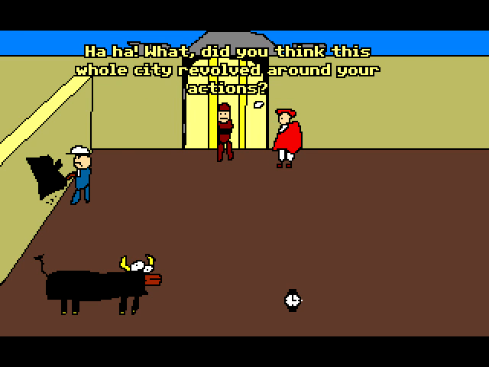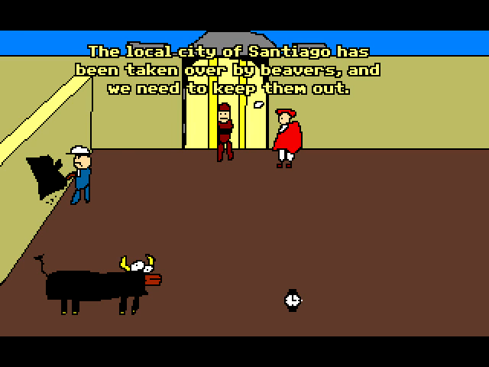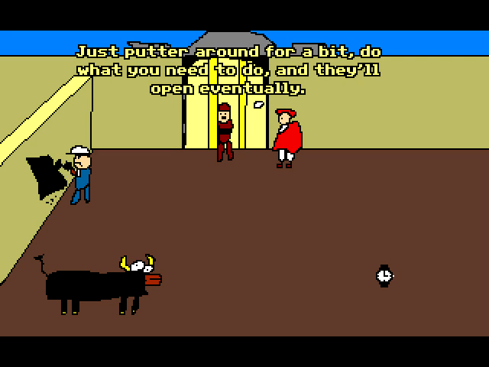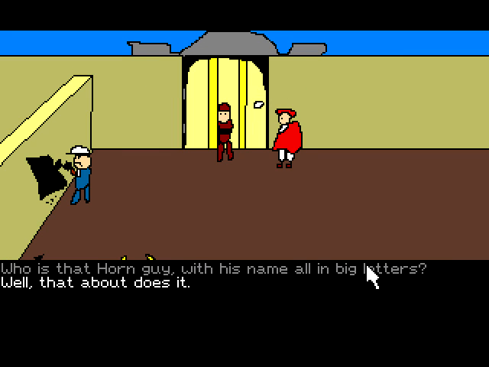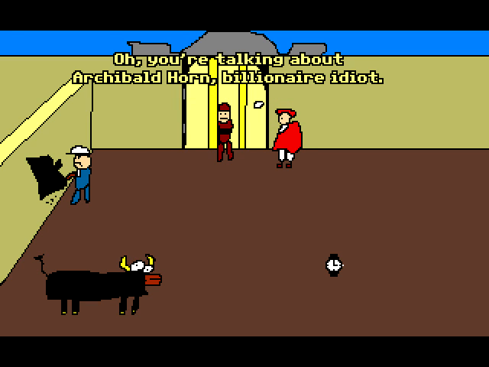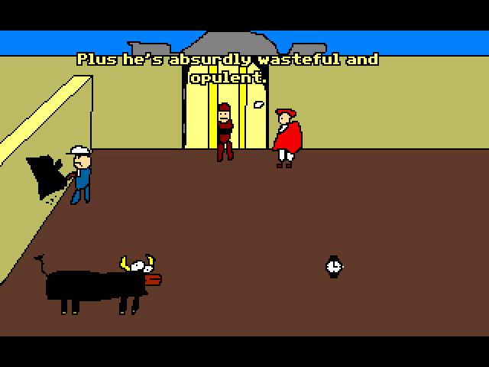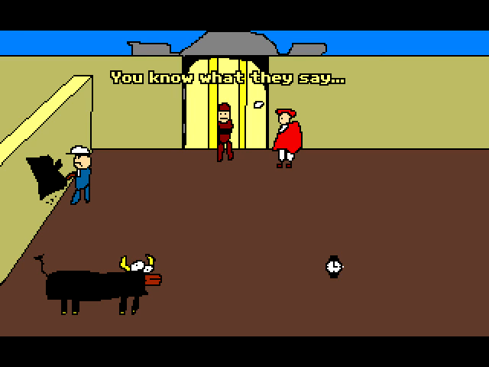That's sort of a problem with the Mr. Bean movies too. So I wanted to have Rodrigo be a character that was slightly annoyed by Christopher Columbus's idiocy, but at the same time was also amused by him. And that's the way that he helps him out, and he just thinks he's this goofy, weird little guy. And this is also where they bring up Archibald Horn, billionaire idiot. This is pretty obviously based off Donald Trump, which is all the more timely, talking in the American election season here now in 2015. Wealth is wasted on the rich. I don't know if that's a well-known saying, but it seemed amusing.